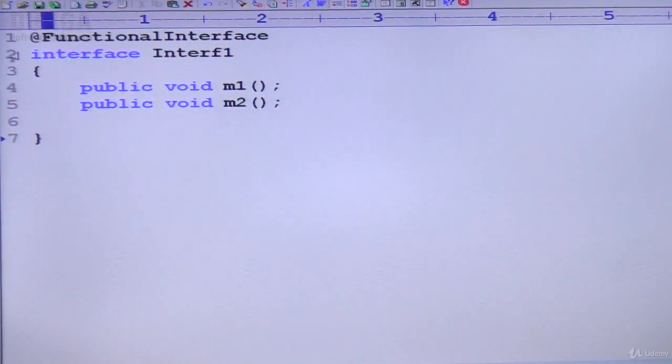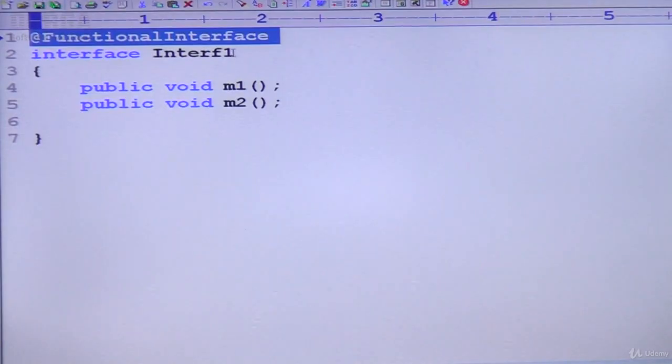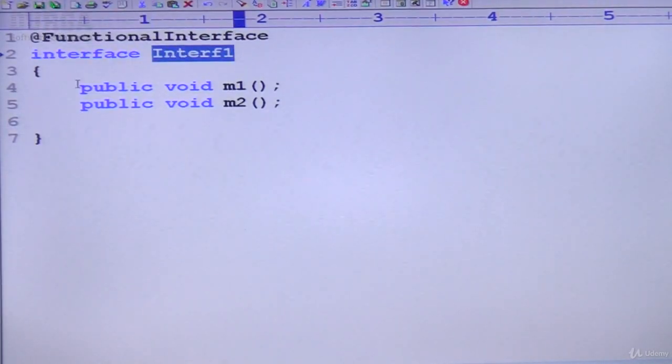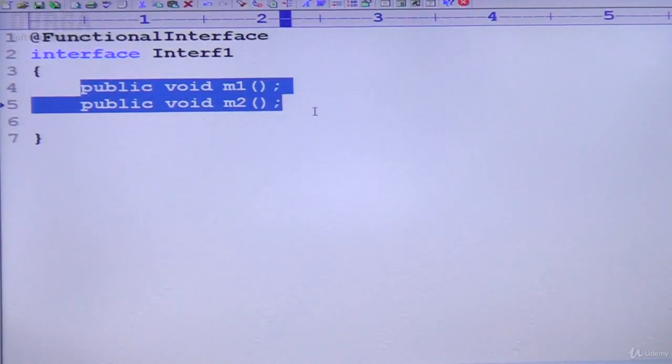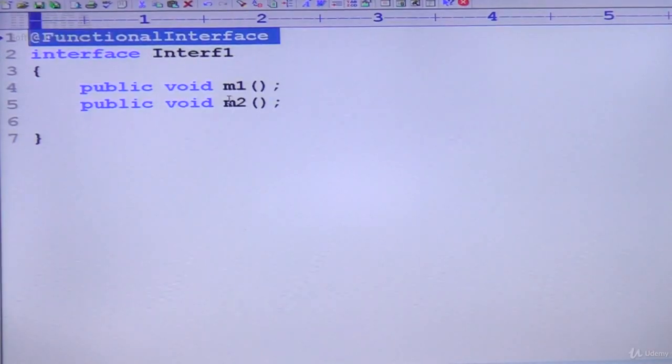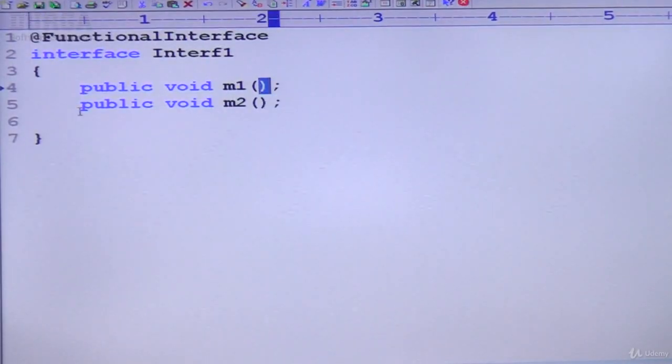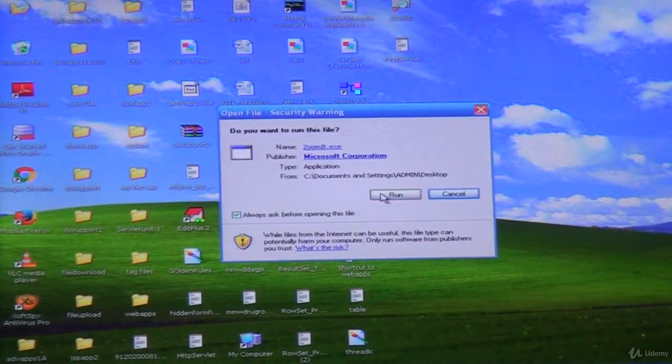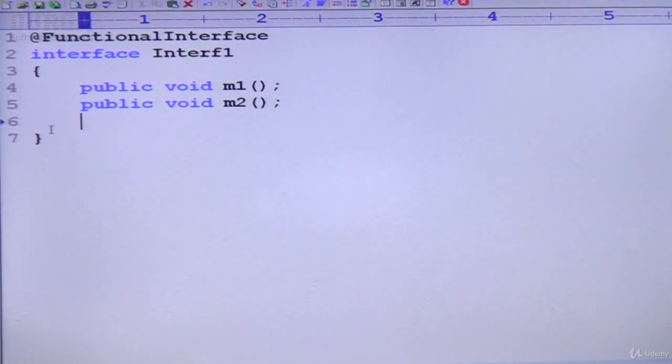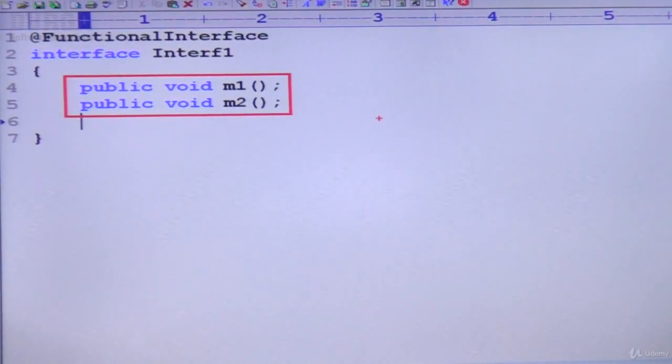Here, example 2, just observe. I'm taking @FunctionalInterface interface Interrupt1 with public void m1 and public void m2. Is it valid or invalid? Invalid. Because if I declare an interface explicitly as a functional interface, it should contain only one abstract method. By mistake, if I try to use a second abstract method, we are going to get a compile-time error. The mistake is that you are taking two abstract methods, so it is not a proper functional interface.